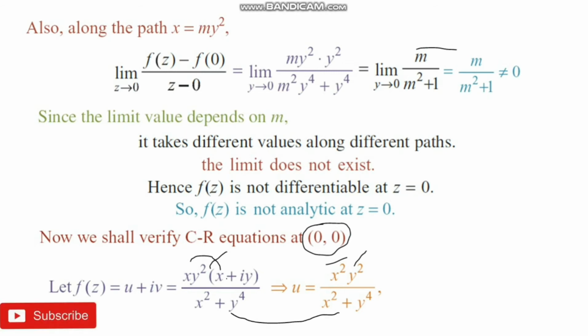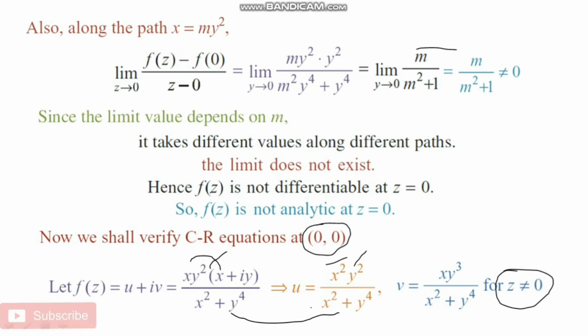The imaginary part will be x y cube by x square plus y power 4. This function is given only when z is not equal to 0. Already we have identified the real part and imaginary part of the complex function.